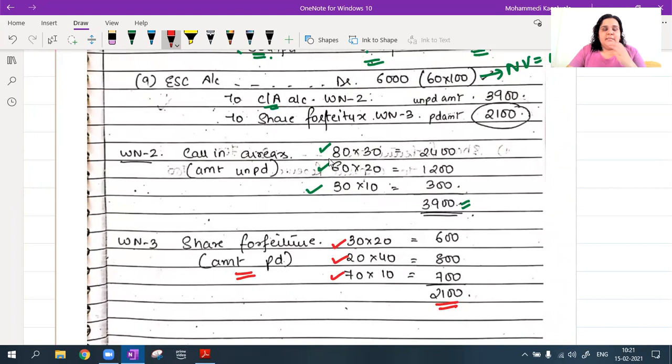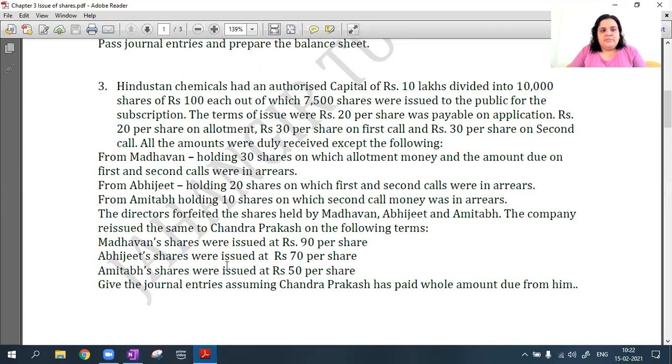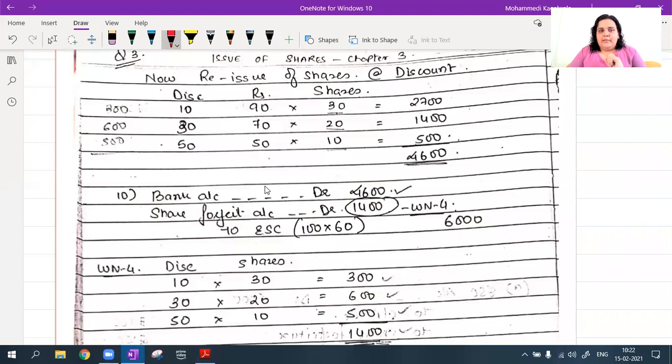Now these same shares are reissued to Mr. Chandra Prakash. Now, reissue of the shares at discount. They have told me there is additional information: they are reissuing to Chandra Prakash, but at different rates. Madhavan's 30 shares at rupees 90, Abhijit's 20 shares at rupees 70, and Amitabh's 10 shares at rupees 50. So I'll have to calculate the discount accordingly.